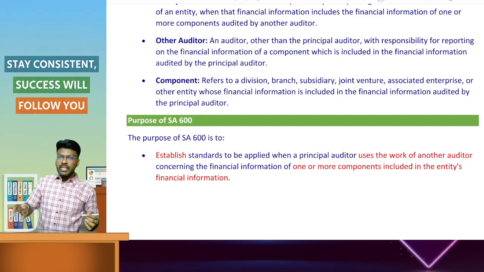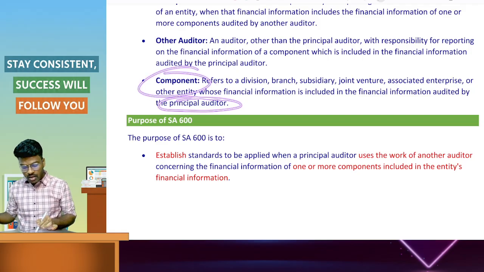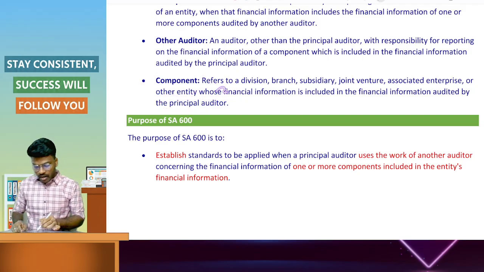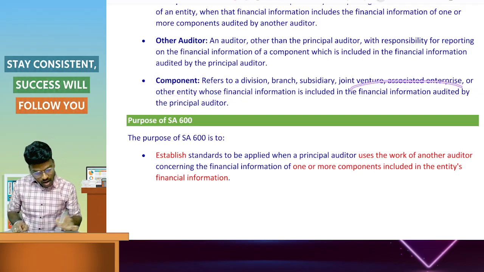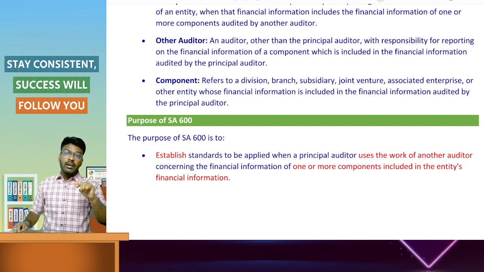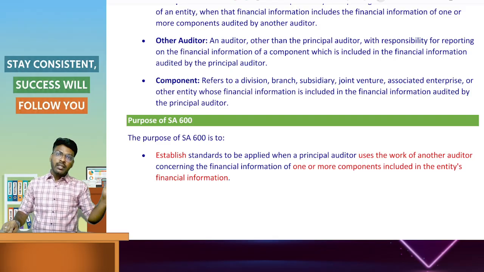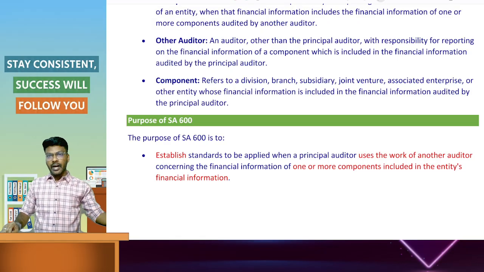The audit of the component is conducted by the other auditor. The audited information is included in the consolidated financial statement, which is audited by the principal auditor.